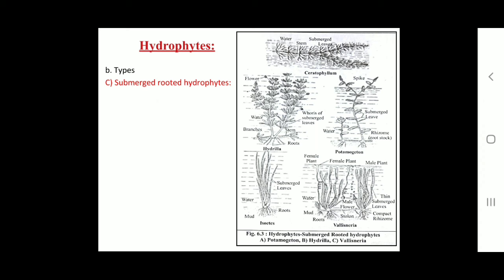Fourth adaptation, cortex is well developed. It is photosynthetic and of thin-walled parenchymatous cells. In Nymphaea, many scattered vascular bundles are found in the cortex. Then third point, leaf of hydrophytes. In leaf of hydrophytes, first we see external adaptations in hydrophyte leaves, and after that internal adaptations in hydrophyte leaves. First we see external adaptations in hydrophyte leaves.